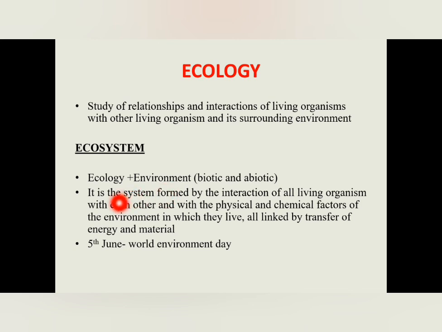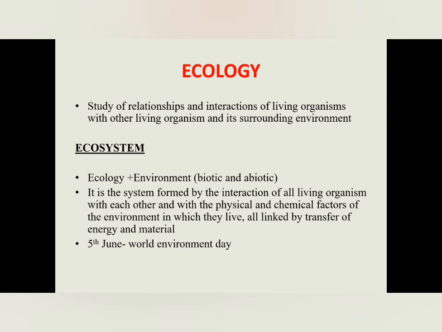By definition, we can say that it is the system formed by the interaction of all living organisms with each other and with the physical and chemical factors of the environment in which they live, and they all are linked by transfer of energy and material. Ecosystem is a group formed by the interaction of all living organisms with each other.